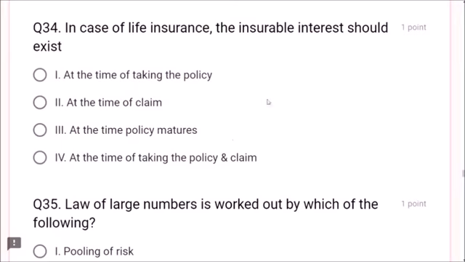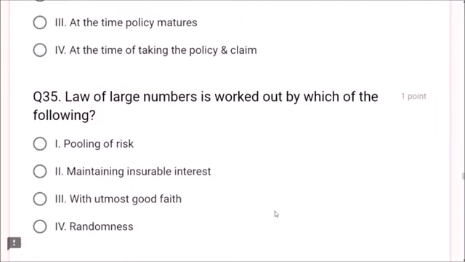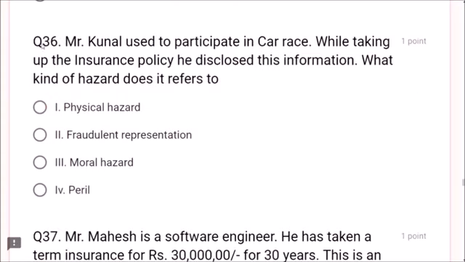Next, question number 34. In case of life insurance, the insurable interest should exist at the time of taking the policy. Dear friends, this is very, very important. At the time of taking the policy, there must be insurable interest. Next, question number 35. Law of large number is worked out by which of the following? Pooling of risk. Just remember pooling.